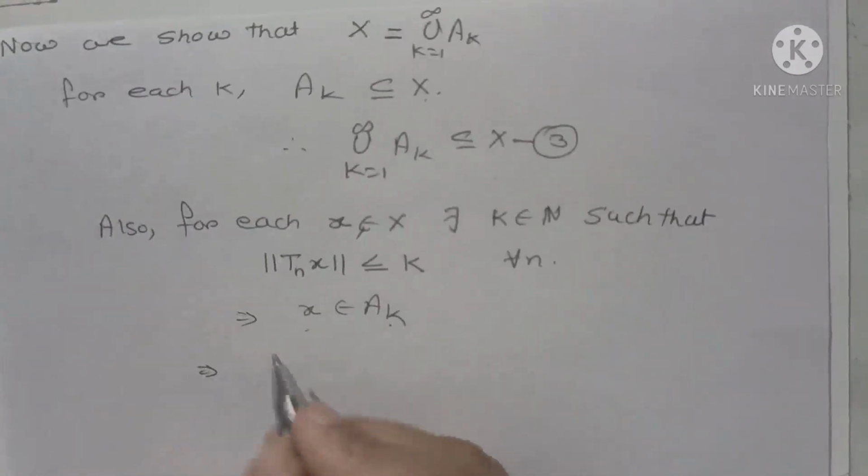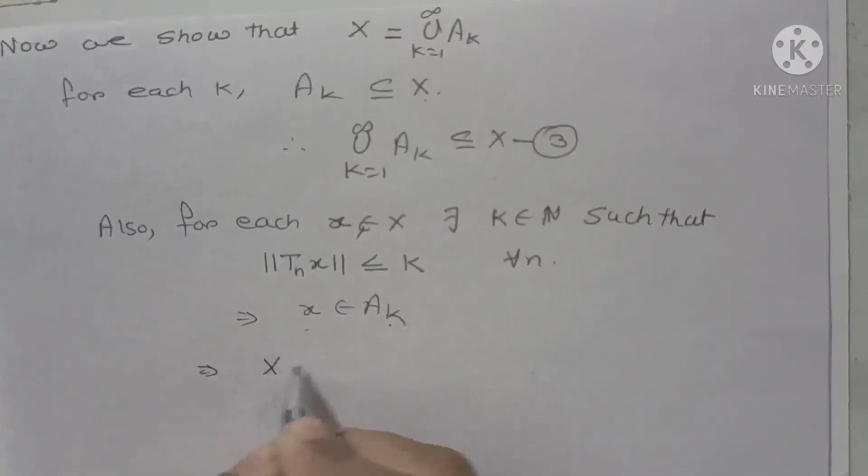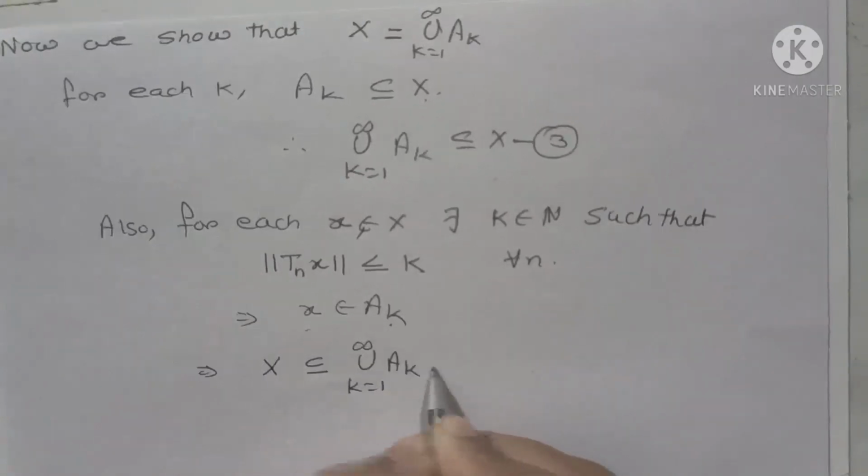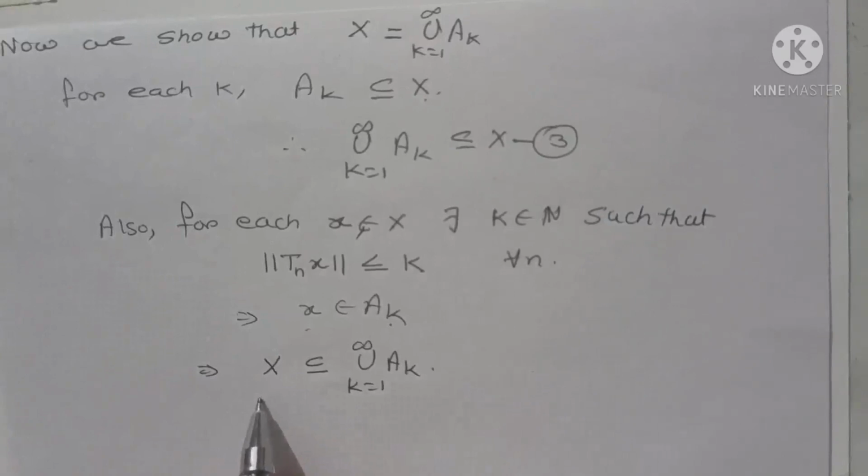This implies that X is a subset of the union, k running from 1 to infinity, of Ak, because every element of capital X is contained in some Ak.